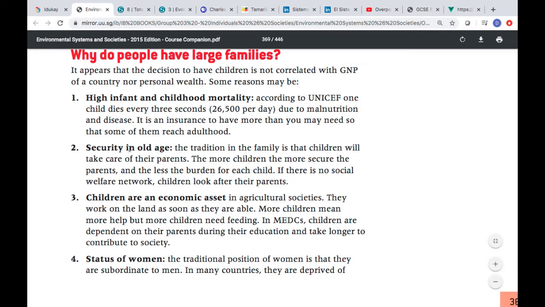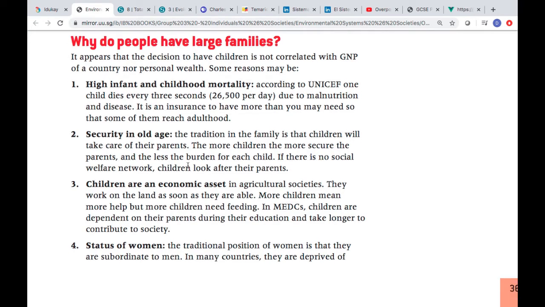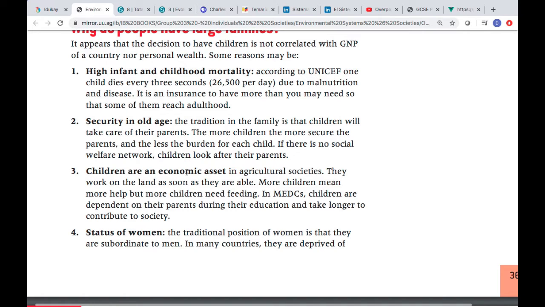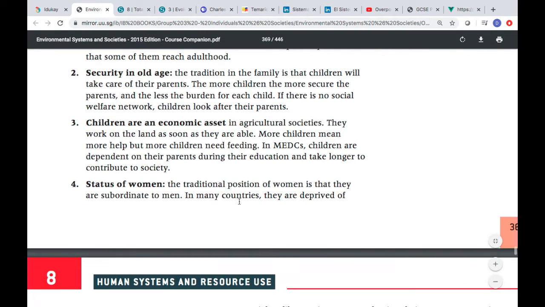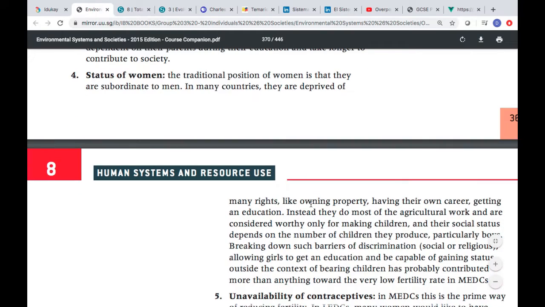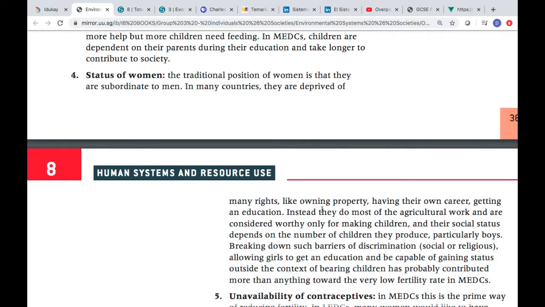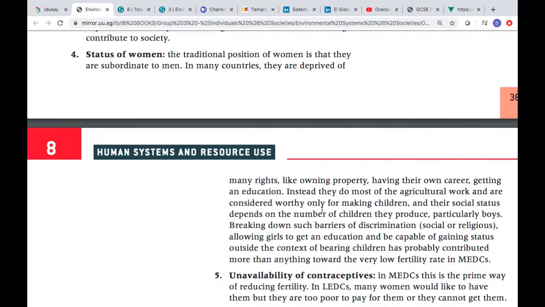Then we have security in old age. The tradition in the family is that the children will take care of their parents. That is another reason why people have large families. Then we have children as an economic asset in agricultural societies. So they need more people to help increase their income when they work in agriculture. Status of women. The traditional position of women is that they are subordinated to men. In many countries they are deprived of many rights, so they must have kids. That is a kind of discrimination, but they consider women to do that, okay?